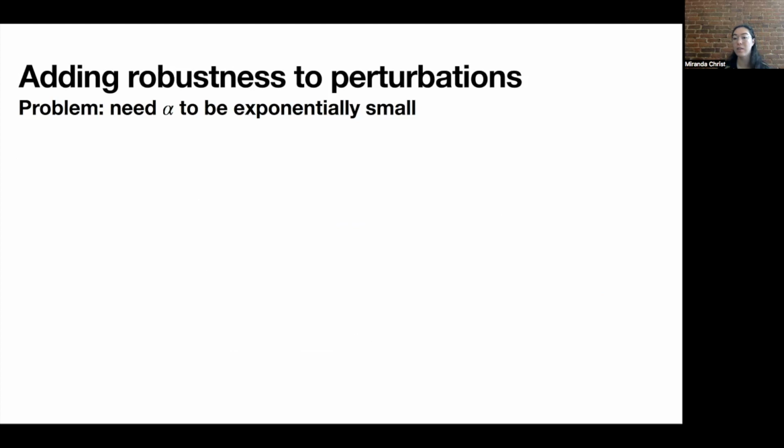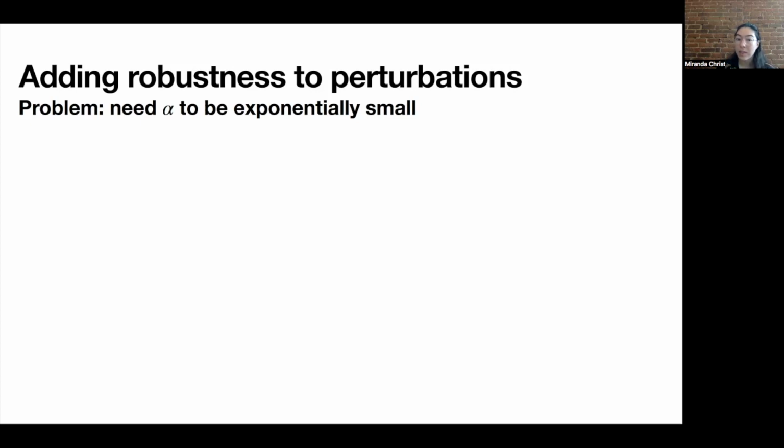Now, so far, I haven't considered perturbations in describing our construction. And one problem with what I've talked about so far is that we chose this alpha, lowering the appeal of action 1, to be arbitrarily small. And in fact, for our construction to work, alpha needs to be exponentially small. But if you remember, in our smooth analysis setting, we're considering inverse polynomial perturbations.